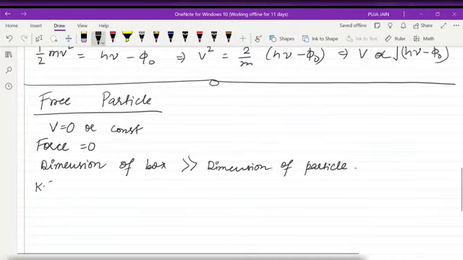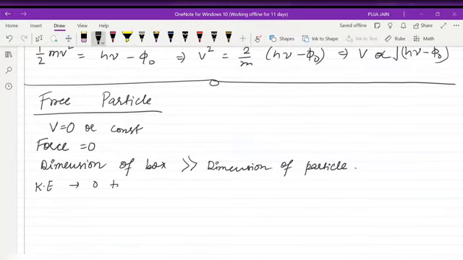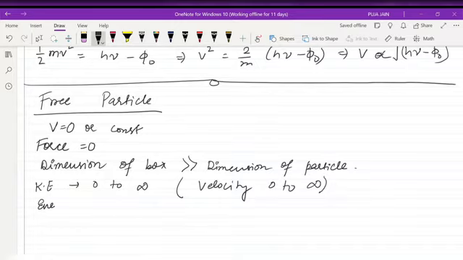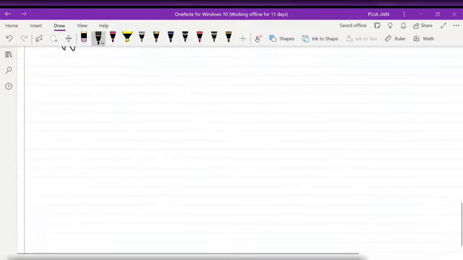Kinetic energy can be what? It will range from 0 to infinity. That means velocity ranges from 0 to infinity. For a free particle, the kinetic energy can be from 0 to infinity, and here our energy is continuous.